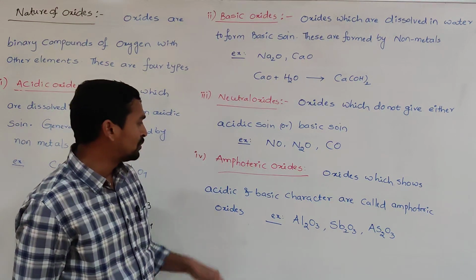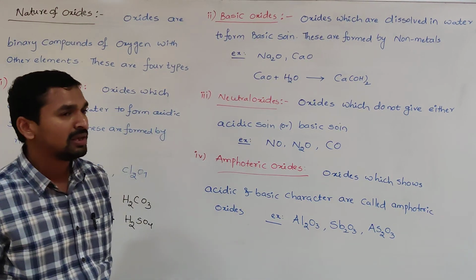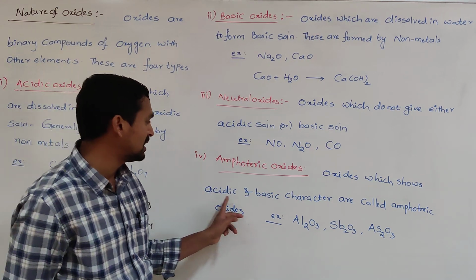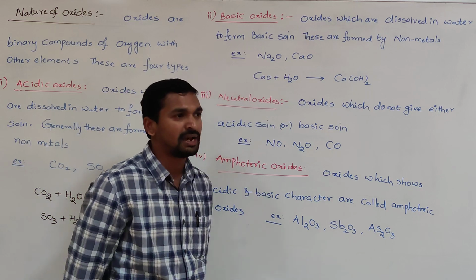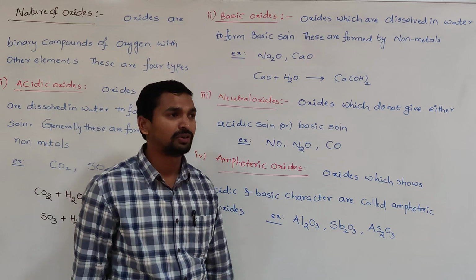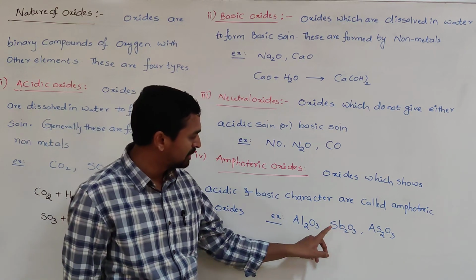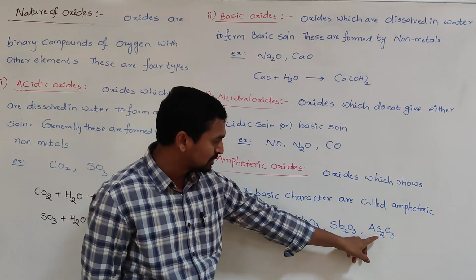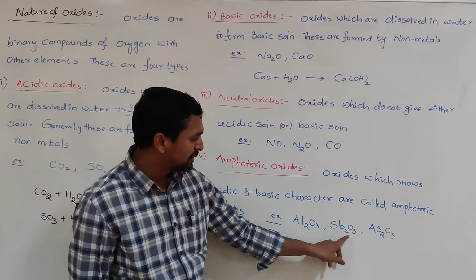And the fourth one is amphoteric oxides. When these oxides are dissolved in water, they can show both characters, acidic as well as basic. These oxides are called amphoteric oxides. Generally, amphoteric oxides are formed by aluminium, As2O3 (arsenic) and Sb2O3.